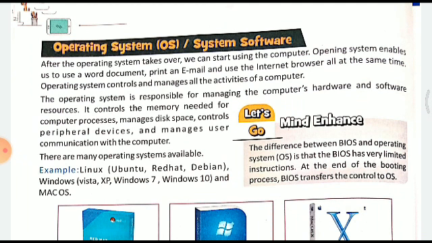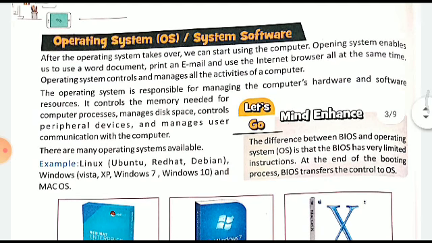The operating system is responsible for managing the computer hardware and software resources. It controls the memory needed for the computer processes, manages disk space, controls peripheral devices, and manages user communication with the computer. So basically, all the hardware which are linked with the computer are controlled by the operating system. It also controls the memory of the computer, and the user communication is also controlled by it.